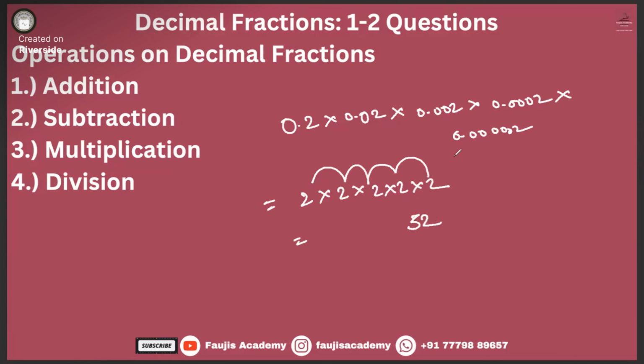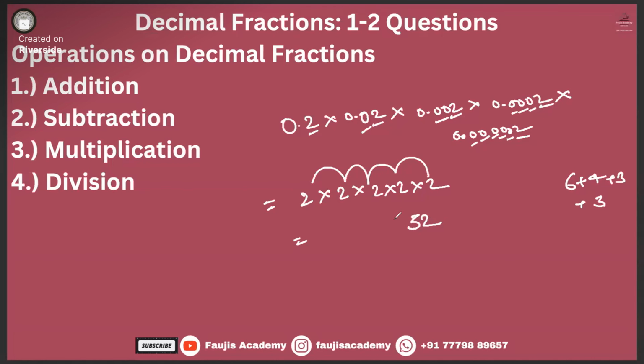Now, after the point, how many digits are there? 1, 2, 3, 4, 5, 6. 6, plus 4, plus 3, plus 3. 6, 4, 10, plus 3, 16. So the point has to be placed after 16 digits from the right hand side.